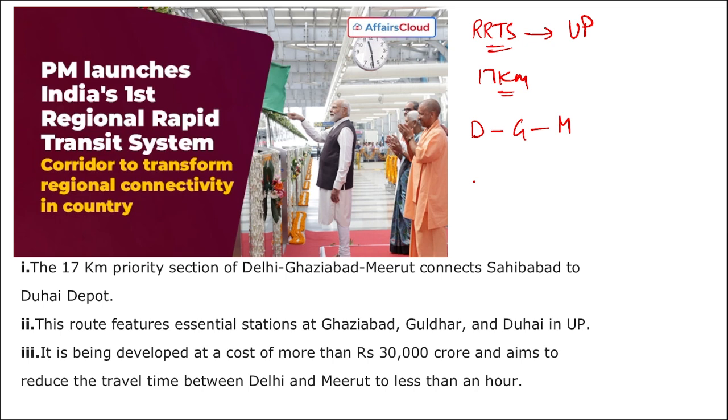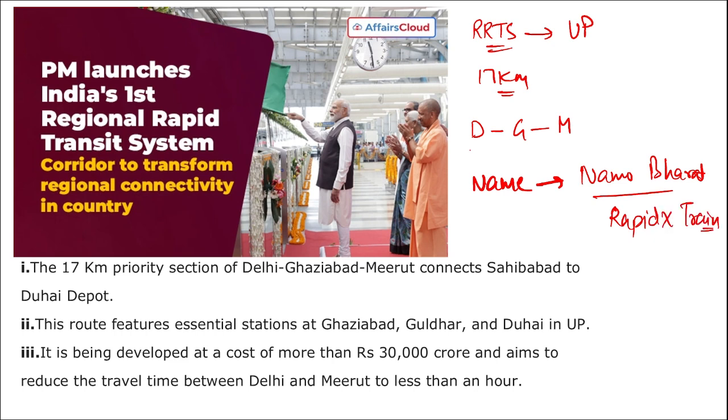And the train, that rapid transit system train, was named what? The name of this particular train is Namo Bharat. Correct. This is a RapidX train. This RRTS system will be connecting Delhi, Ghaziabad and Meerut. Right. So coming back, remember, the 17-kilometer priority section of Delhi, Ghaziabad, Meerut will connect Sahibabad to Duhai depot. And one more thing, remember, this is the corridor that was recently launched. This is just the 17-kilometer corridor that was launched.